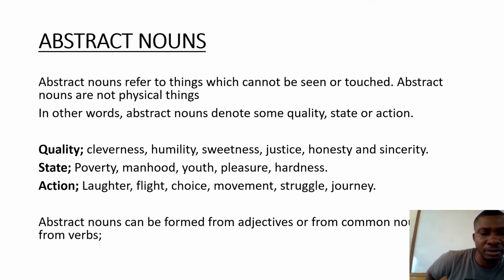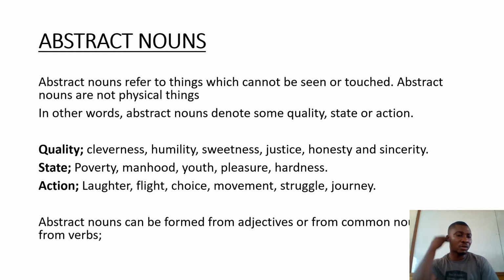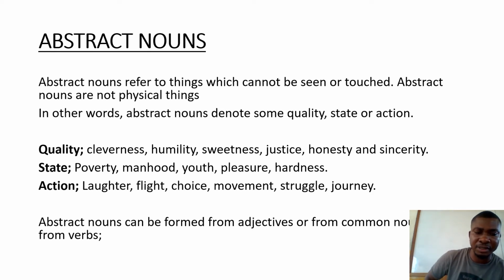So in terms of abstract nouns, we have three kinds: quality, state, and action. And don't forget, abstract nouns can be formed from adjectives or from common nouns, and they can also be formed from verbs.